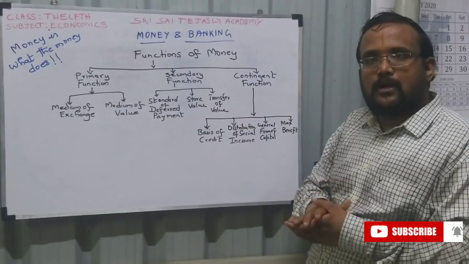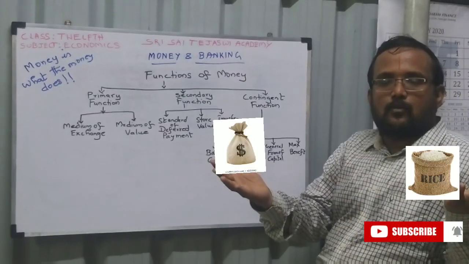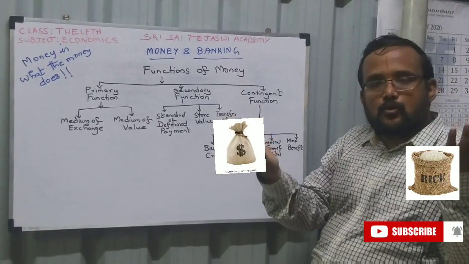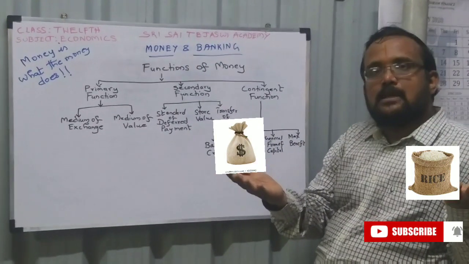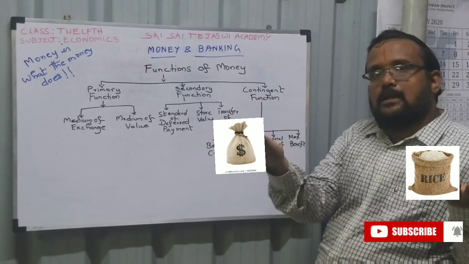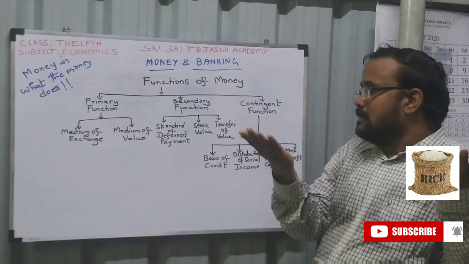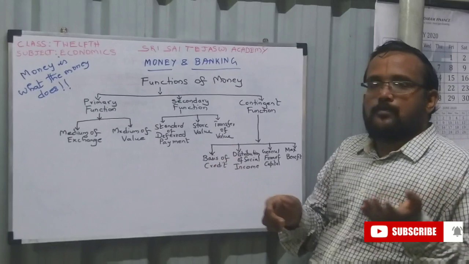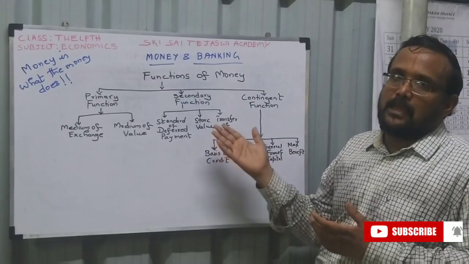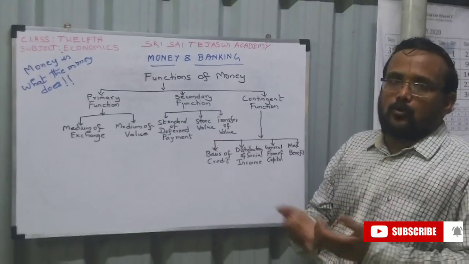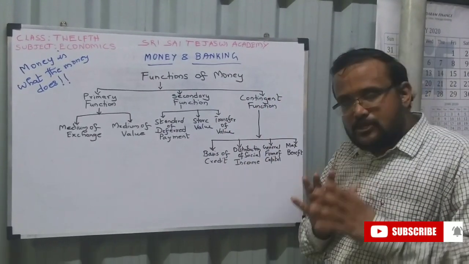Stored value. So what is stored value? You have rice on one hand. You store it, but you cannot store it for long. So you have to give this rice in exchange for money. You have money, you give rice, and you give money and get rice. So this is stored value. Transfer value, as I told you, is the transfer of money. It is similar to the account transfer we do in internet banking. Then the contingent function. What is contingency?